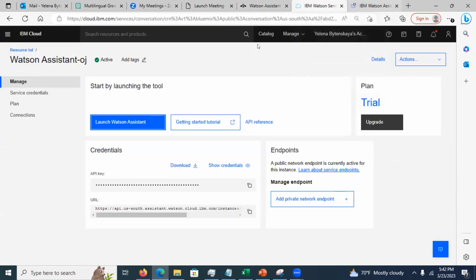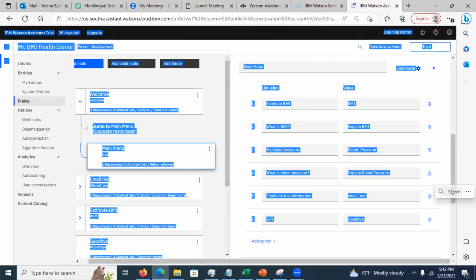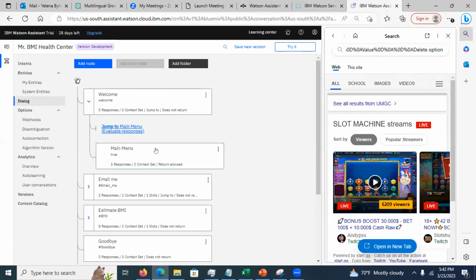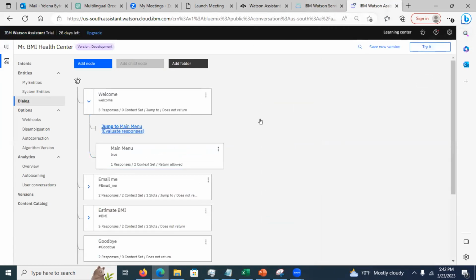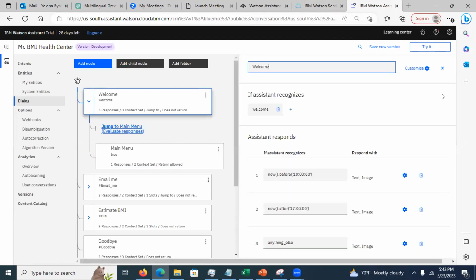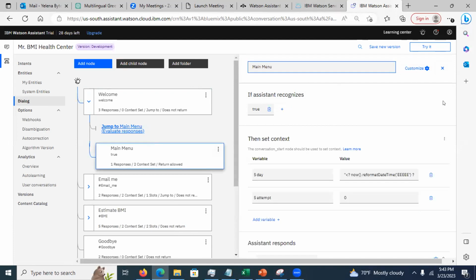So just make sure that this part is clear. And of course, there are places in the conversation where I jump to this menu. What else is it doing that you may or may not see? I'm also trying to take the day of the week and store it in a variable. That's what you see here. See, this says the context, and the context is this. I have a variable day, and this is the value.